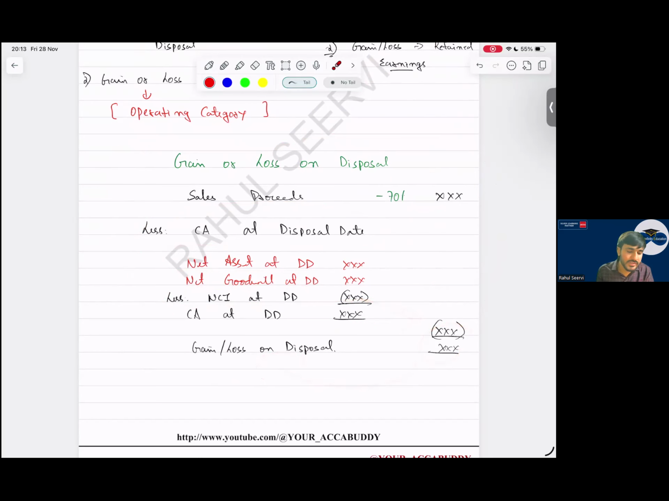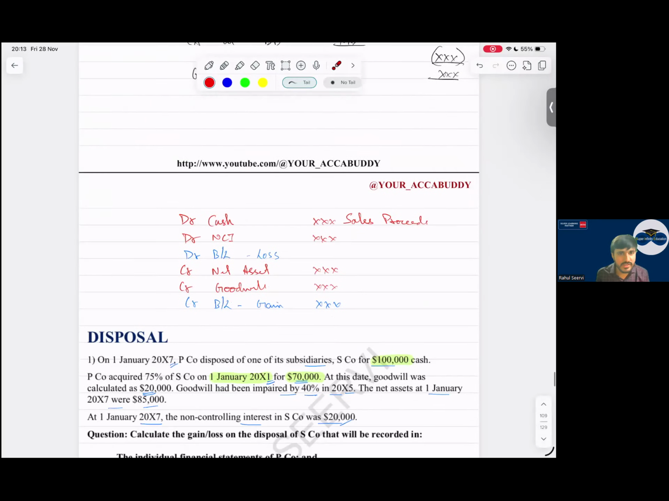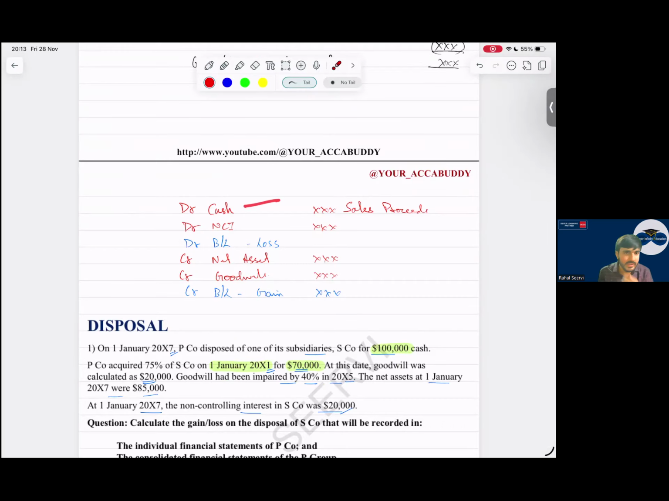Now this gain or loss, which category will you be showing? This gain or loss will be shown in the operating category. Simple. Yes, sir. So see what is the journal entry. Debit what comes in, credit NCI going out, net assets going out, goodwill going out, and the remaining will be your gain or loss. Simple.